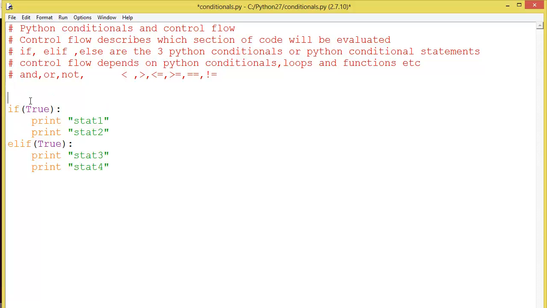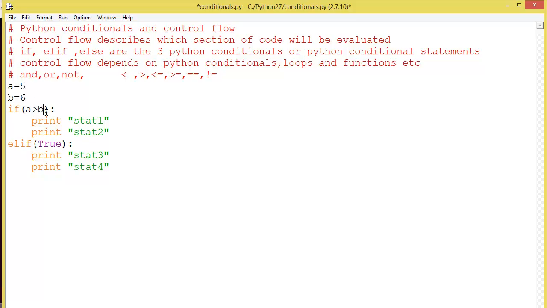First we will take two variables, a equal to 5 and b equal to 6. These two are integer variables. Now we will check this one. If a greater than b, this will return false, because 5 is not greater than 6.